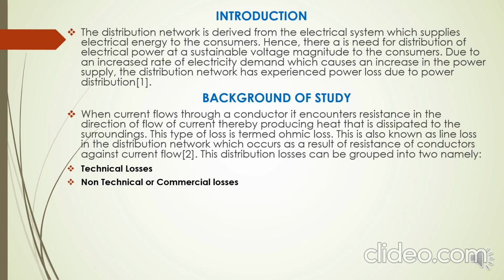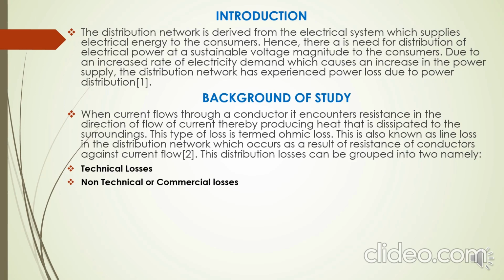When current flows through a conductor, it encounters resistance in the direction of flow of current, thereby producing heat that is dissipated to the surroundings. This type of loss can also be regarded as ohmic losses. They are also known as line losses, and they can be categorized into two, namely technical losses and non-technical losses or commercial losses. The technical losses are those inherent to the system itself, like the I-square-R losses, which are the copper losses that occur due to excess heat along the lines.